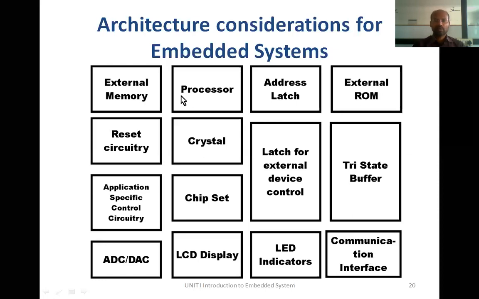If this processor is a microcontroller, it has some memory built onto it. It has an inbuilt memory. If it is not sufficient for your application, then you have to add external memory. So sometimes we may need external memory. It is a secondary storage.